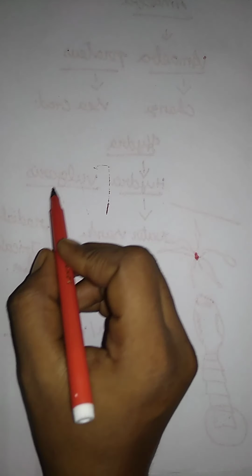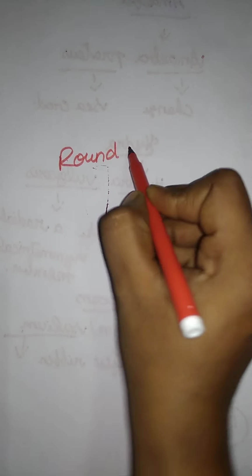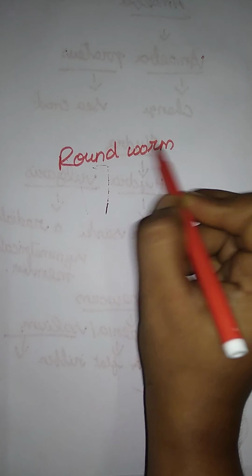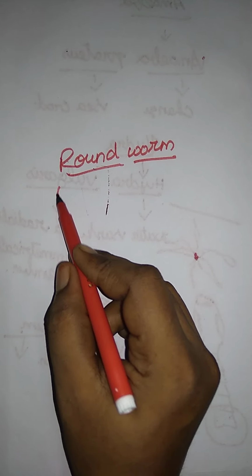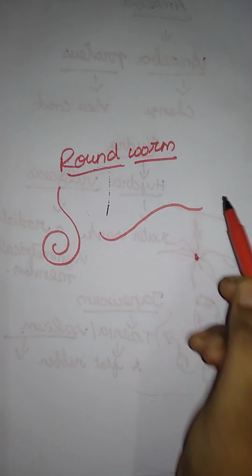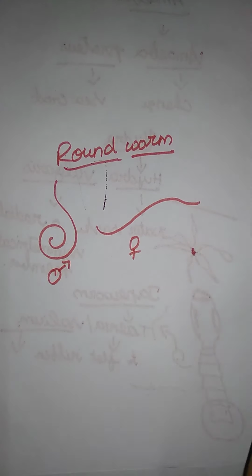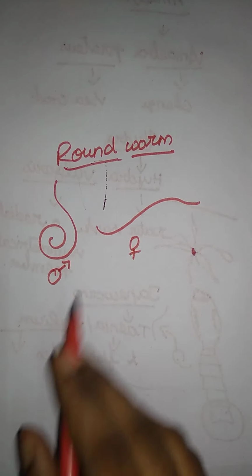Okay, and next one, here they have given a roundworm. Okay, here a roundworm, and just like this. Here this is the male and here this is the female. Roundworm is a common name.